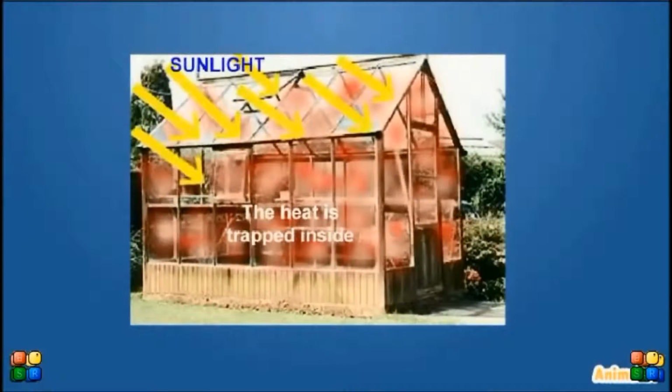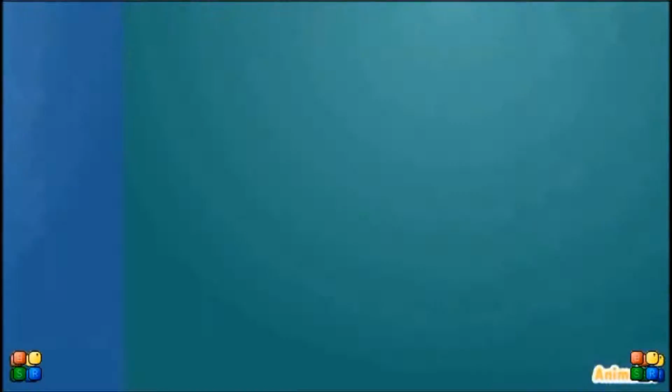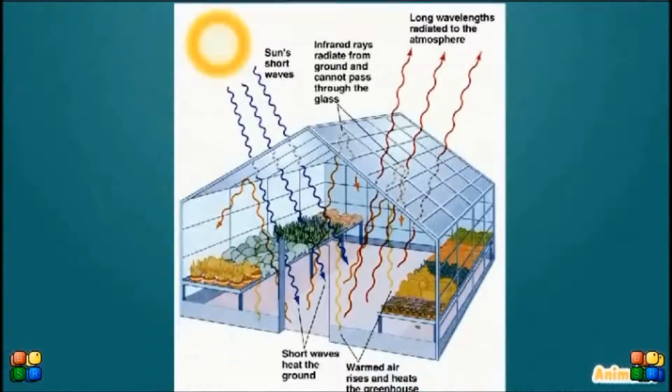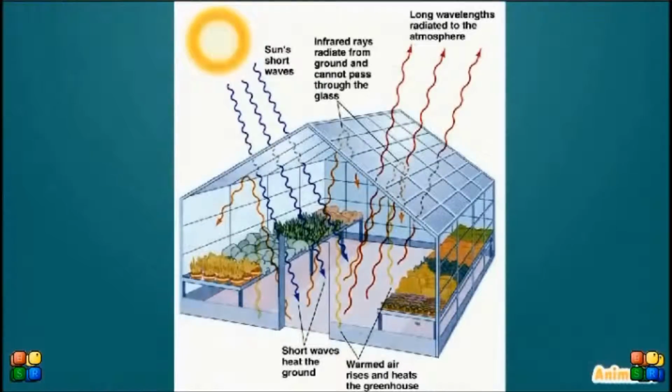What is a greenhouse? A greenhouse is a house entirely made out of glass walls, glass doors, and a glass roof. This glass house stays warm inside, even during winter. How does it do this? Well, sunlight shines through the glass and warms up the inside of the house. This heat is then trapped by the glass and cannot escape.